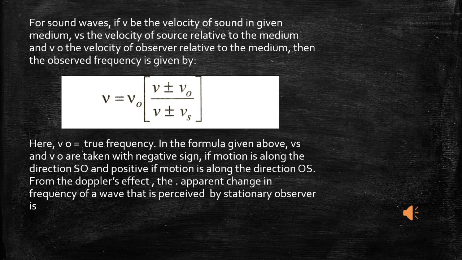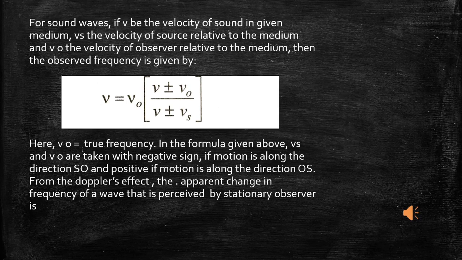For sound waves, if V be the velocity of sound in the given medium, Vs the velocity of the source relative to the medium, and Vo the velocity of the observer relative to the medium, then the observed frequency is given by mu is equal to mu0 into V plus or minus V0 divided by V plus or minus Vs. Here mu0 is the true frequency. In the formula given above, Vs and V0 are taken with negative sign if the motion is along the direction SO, and positive if the motion is along the direction OS.